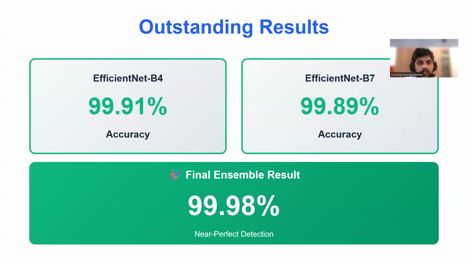So coming to the results that we were able to achieve, for B4, we were able to get 99.91% accuracy and B7 99.89% accuracy. One thing to note is that the B7 result was based on the 5 epochs that it was given, while B4 had 10 epochs for training. And the best part is that our ensemble result, which is a combination of B4 and B7, achieved 99.98% accuracy, meaning that out of 10,000 images, there'd be only two that are wrong.